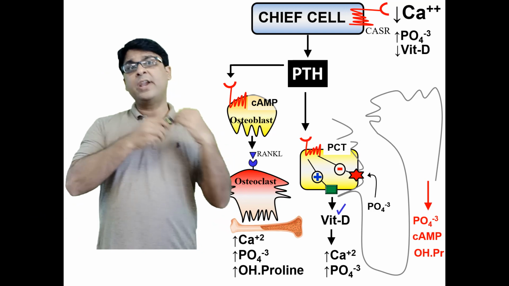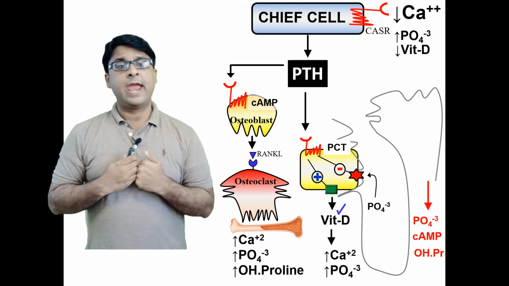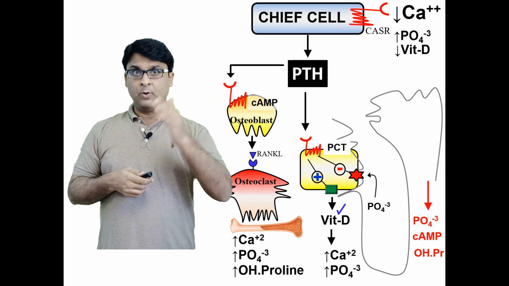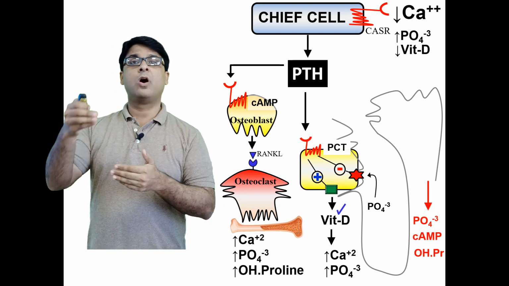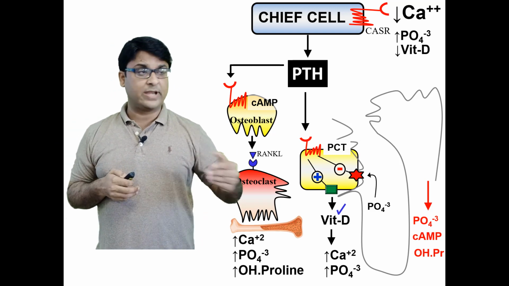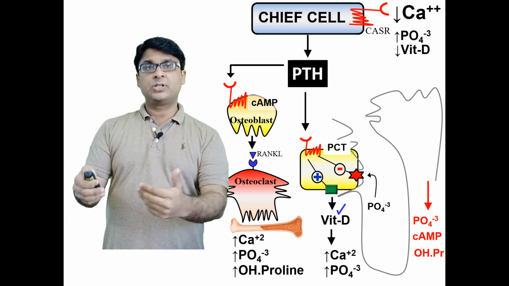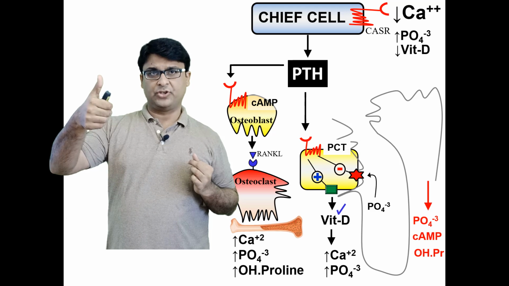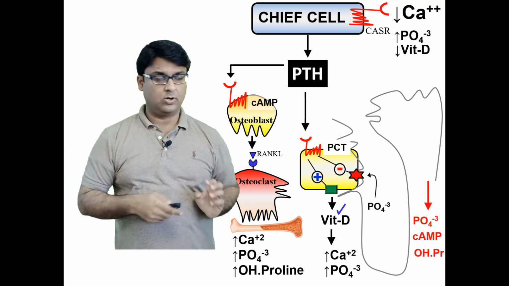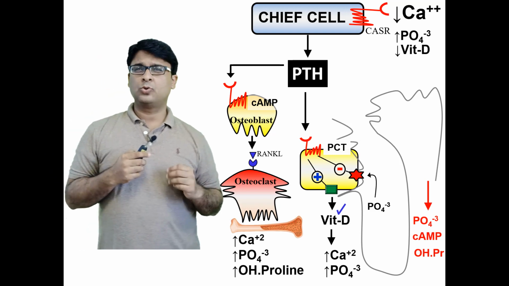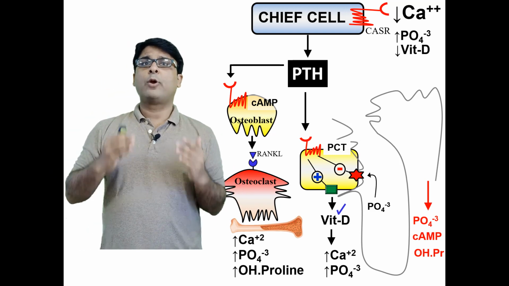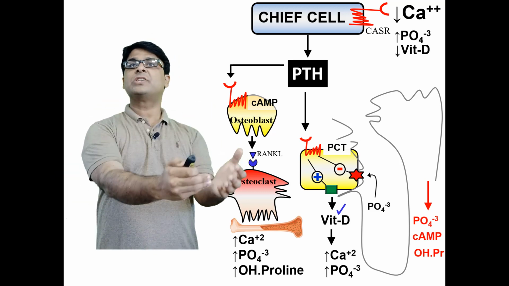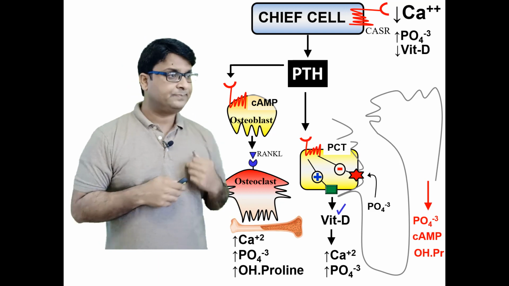We are trying to get rid of the phosphate in the urine, and we are trying to increase the amount of calcium in the blood by cutting of bone, as well as increasing the number of vitamin D activation steps. So vitamin D is being activated more, and the gut is absorbing more and more calcium. So the overall effect up till now is increasing calcium concentration and throwing out phosphate, okay? And this is also very easy to remember because parathyroid hormone is a phosphate throwing, or phosphate trashing, hormone. So it trashes phosphate in the urine, okay?